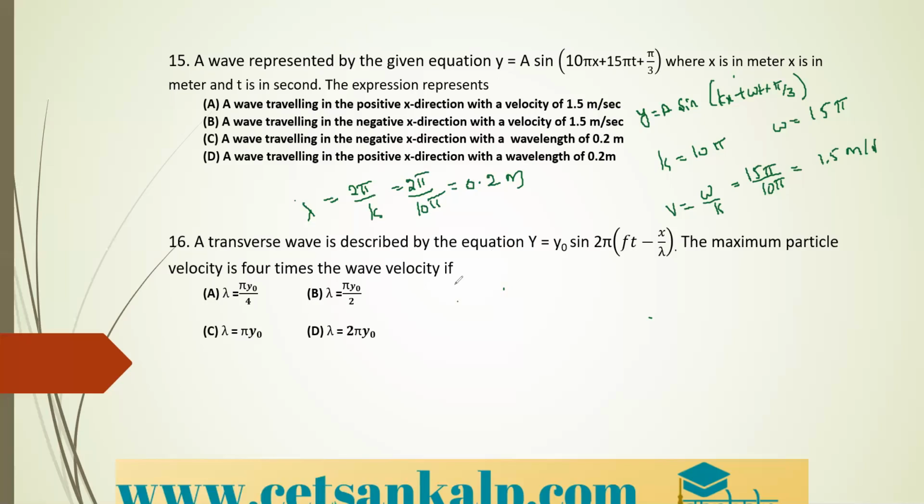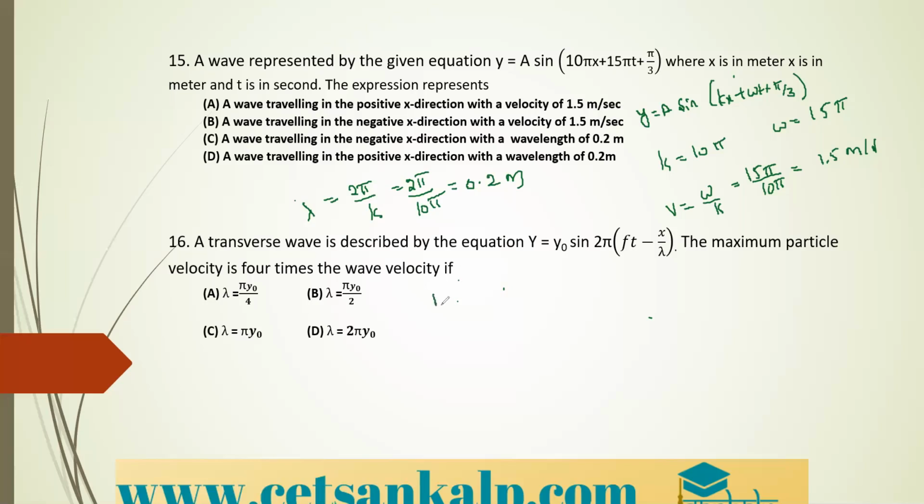Okay. Next question. A transverse wave is described by the equation y is equal to y naught sine 2 pi (f t minus x divided by lambda). The maximum particle velocity is 4 times the wave velocity. In the given question, whatever hint they have given, based on that we can solve it.